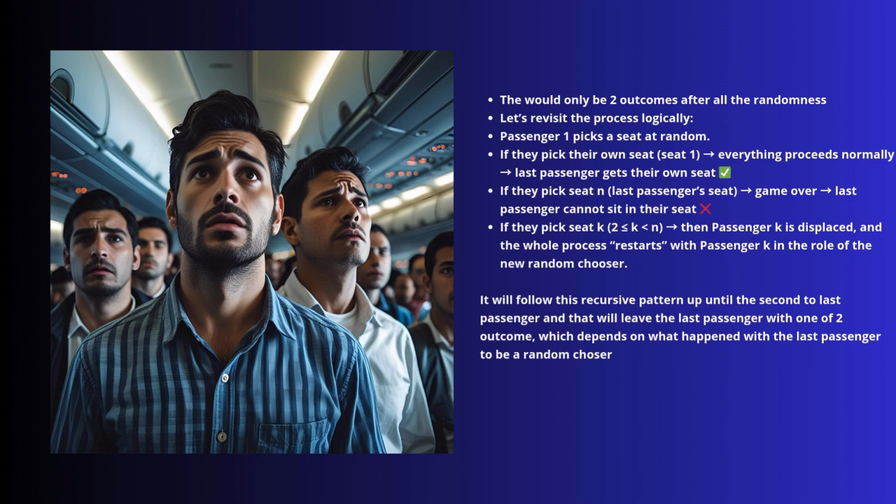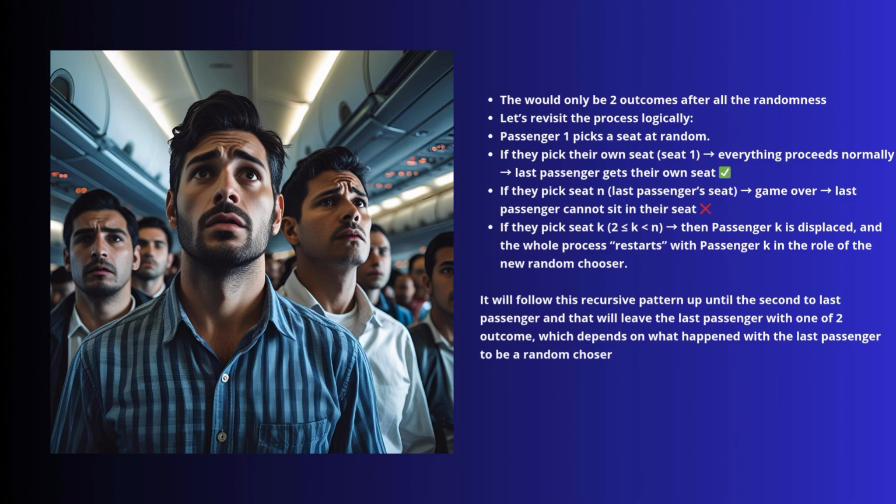So firstly, the first passenger can be the random chooser at first, and then they can choose any other seat. But if they choose the last passenger's seat, you now know for sure that the last passenger will not get their own seat. But if they choose another person's seat, then you know, okay, we move on to the next person to be the random chooser. And there are only two things that can happen in that situation. They can either pick any other person's seat or they can pick the last passenger's seat, which is the event that we are worried about in this situation.